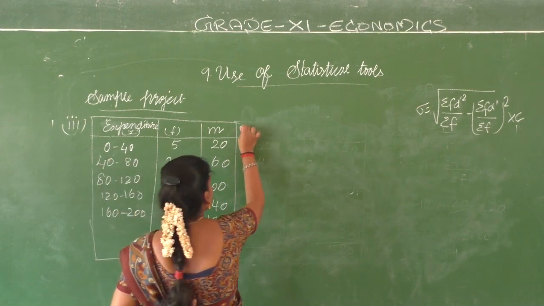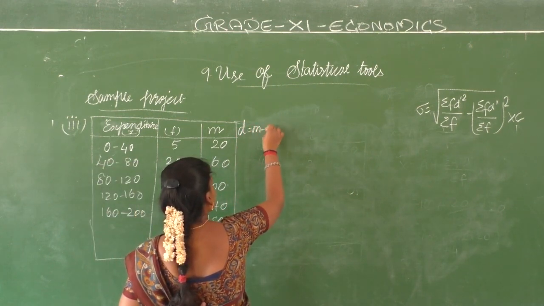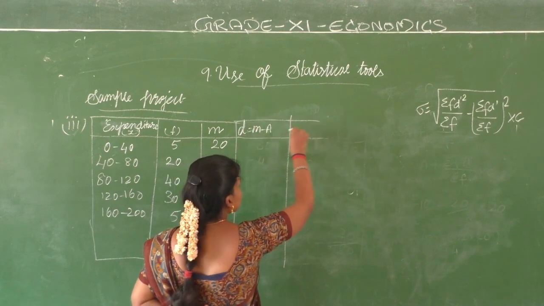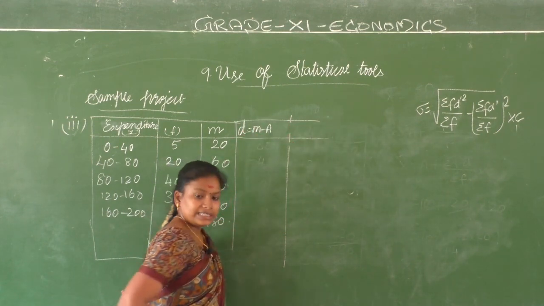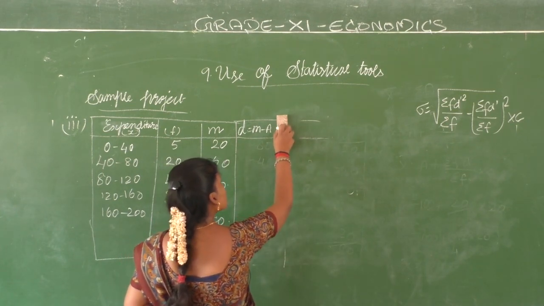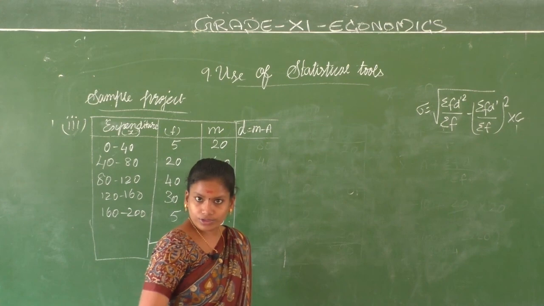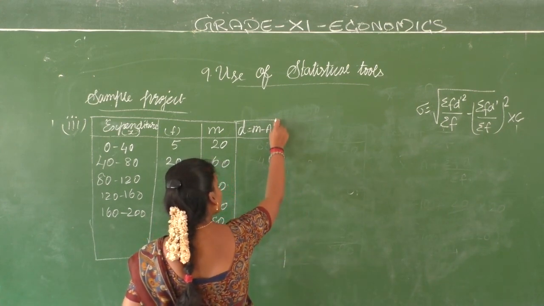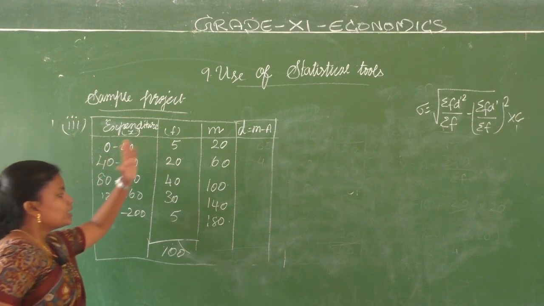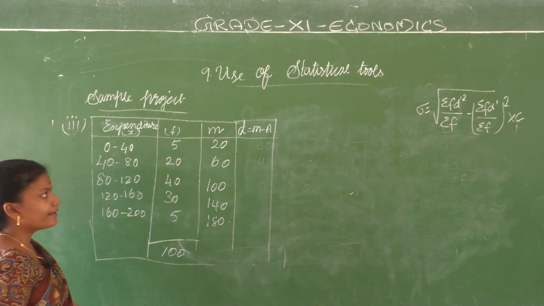So what is your d? d is equal to m minus a. That is what we call our d. So what is going to be your assumed mean? If we take our original actual mean, the formula differs. So we are going to use the assumed mean. The center value we will take is 100.